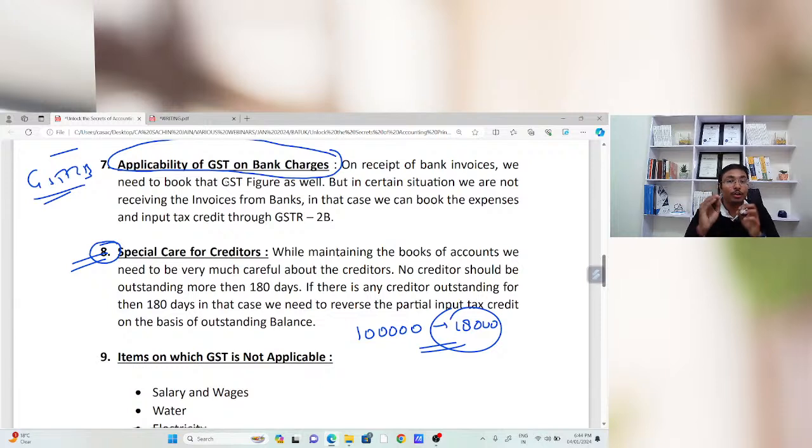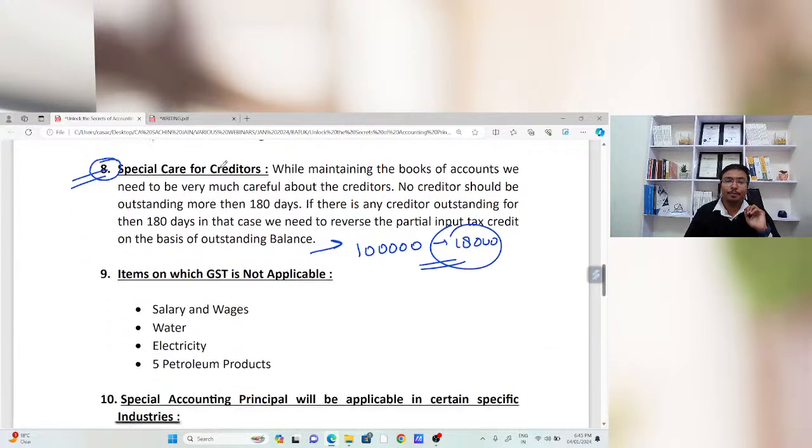So whenever you are going to book the accounting, you just need to check on a quarterly basis whether there is any creditor which is more than 180 days. If there is, you need to ensure that GST has already been reversed. And if any partial amount is due, you also need to ensure that the related input tax credit has already been reversed. That is the important thing. We need to be very careful from the creditor's point of view.